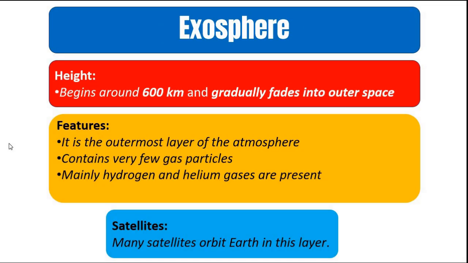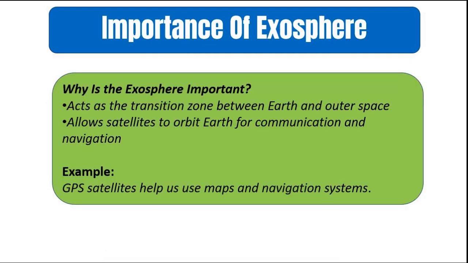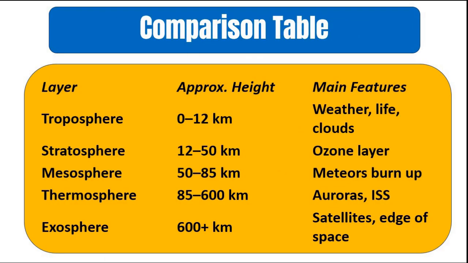So these are some of the important concepts related to the different layers in the atmosphere. The main feature of troposphere is that all climatic and weather conditions, which are necessary for the sustenance of life, happen there. Stratosphere, the important characteristic is the ozone layer. Mesosphere acts as a shield from meteors and other space debris. Thermosphere acts as a protective shield from the X-rays and other high energy radiations.